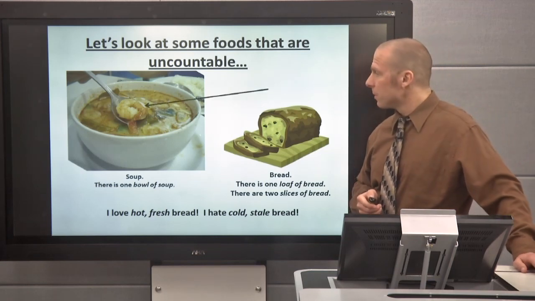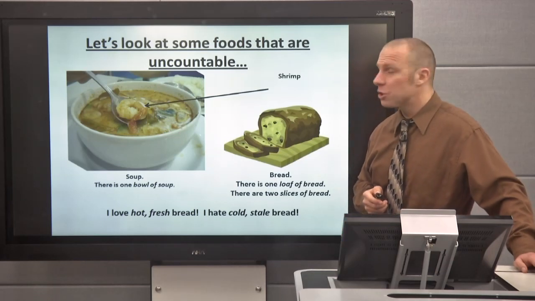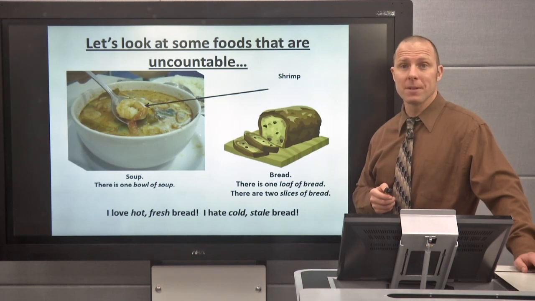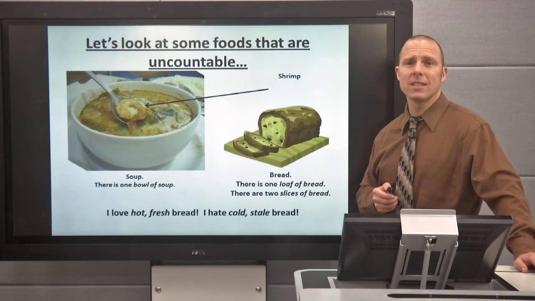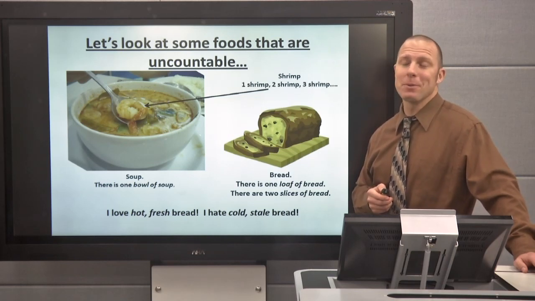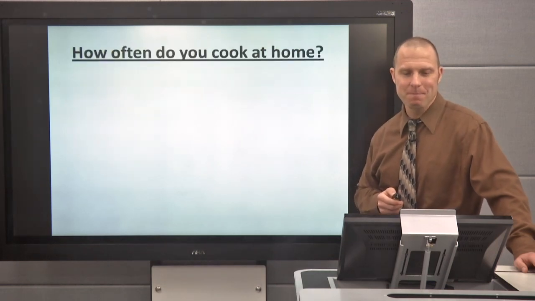One more quick note. Let's look at this right there in the soup. That's called a shrimp. And shrimp is interesting because we can count shrimp, but it doesn't change. We don't say 1 shrimp, 2 shrimps. We just say 1 shrimp, 2 shrimp, 3 shrimp. We never change it. The plural is the same as the singular.